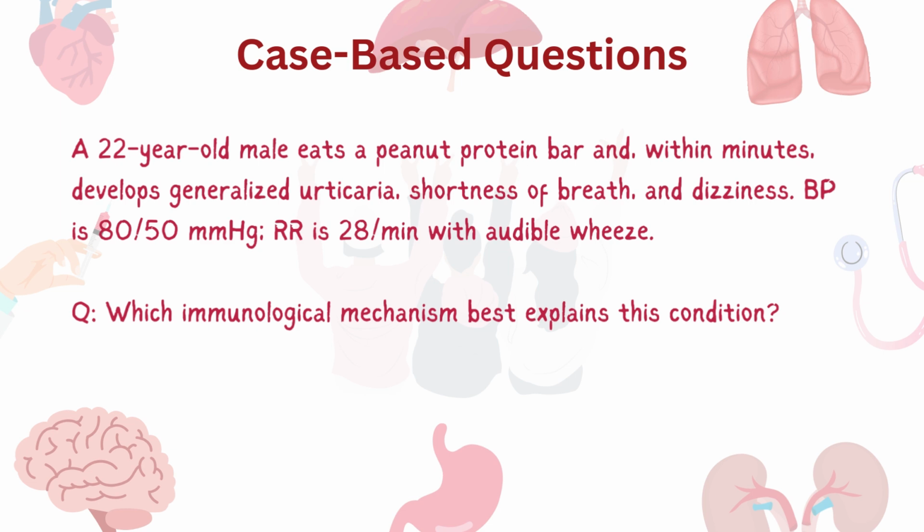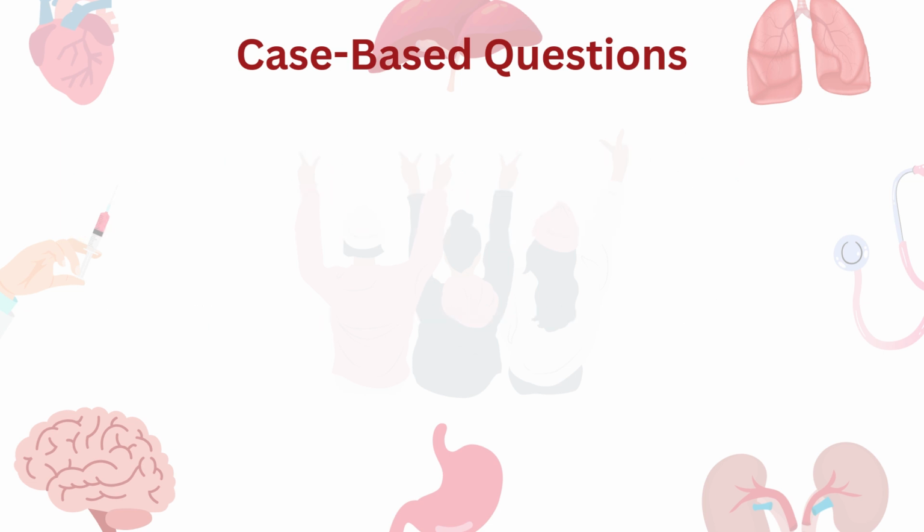You also measured his BP, which came out to be 80 by 50 mm of Hg. His respiratory rate is 28 per minute with an audible wheeze. So, which immunological mechanism best explains this condition? You have to answer this.